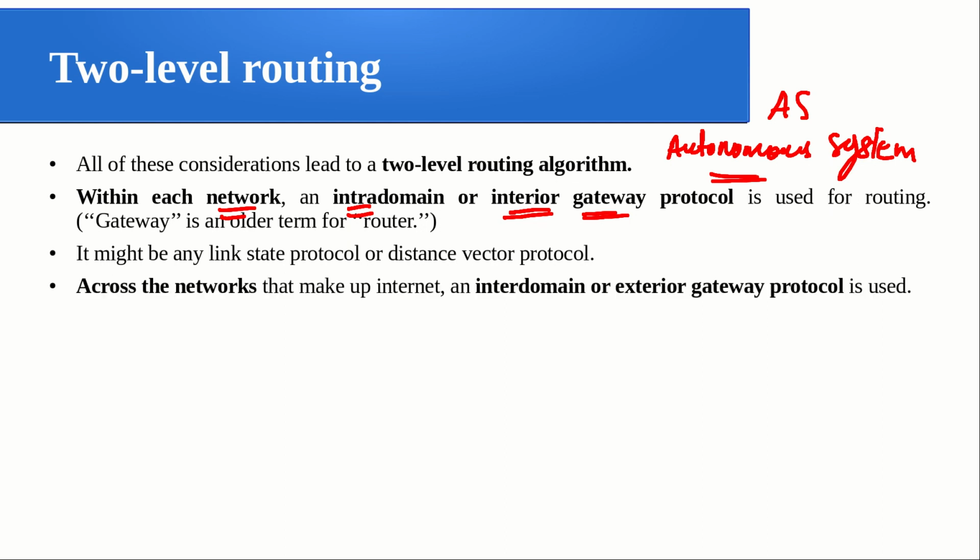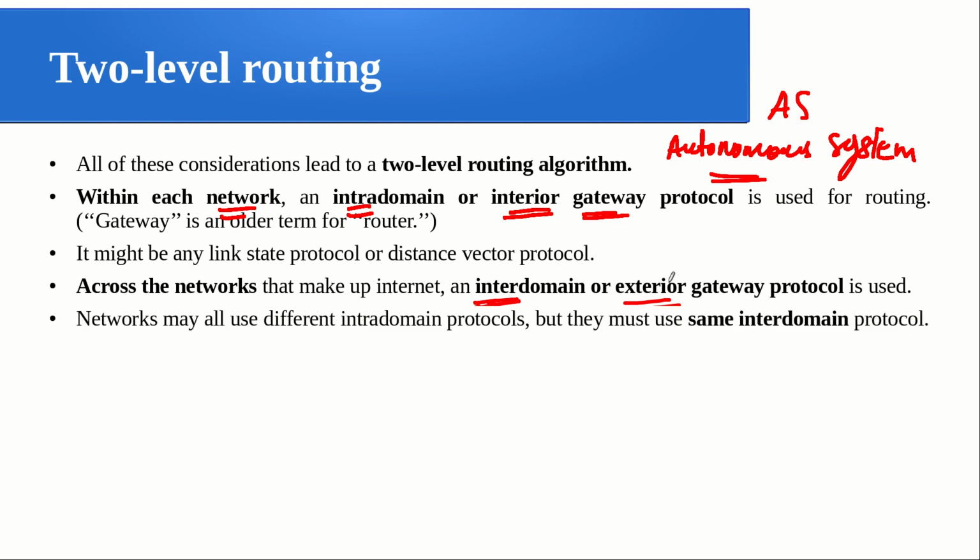So if you look across the networks that make up the internet, between different networks, how the communication is happening, that is through an inter-domain or exterior gateway routing protocol. So here it is inter, here it is intra. Intra means inside an autonomous system, inter means between autonomous systems. So here it is interior gateway, inside, or here it is exterior gateway routing protocol, right. So that is the common one. That is something we didn't see so far.